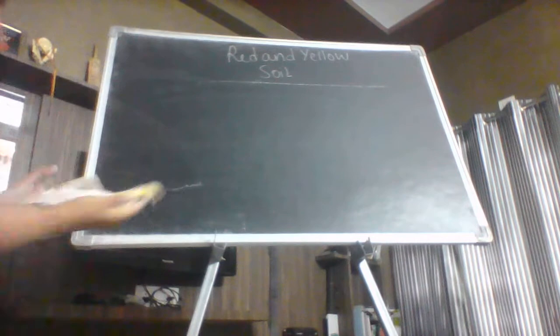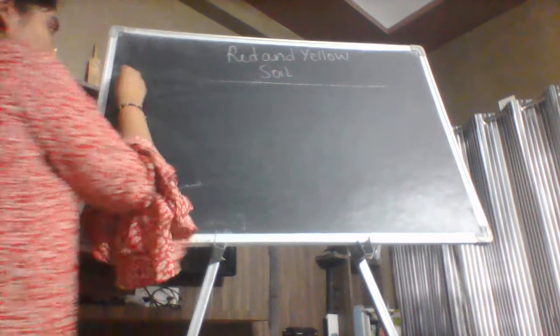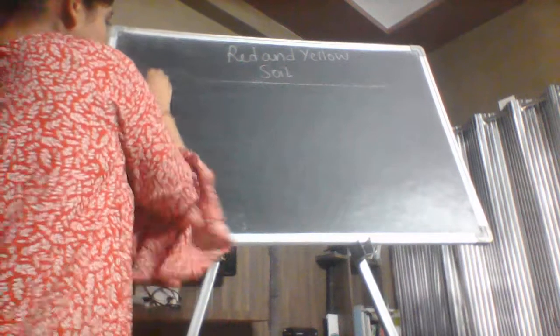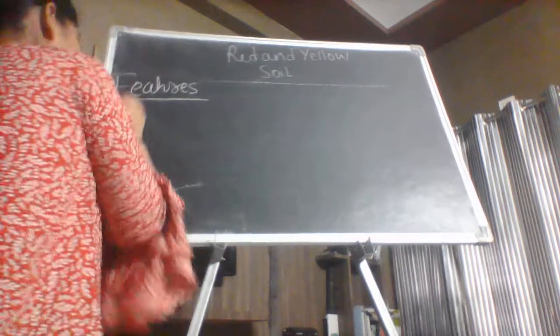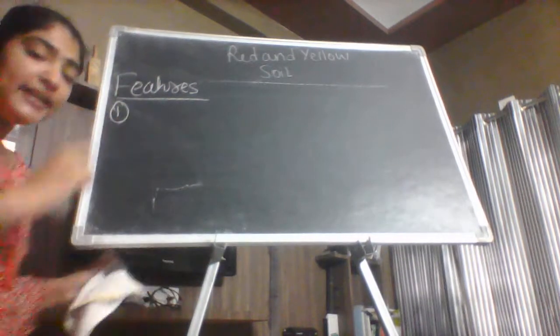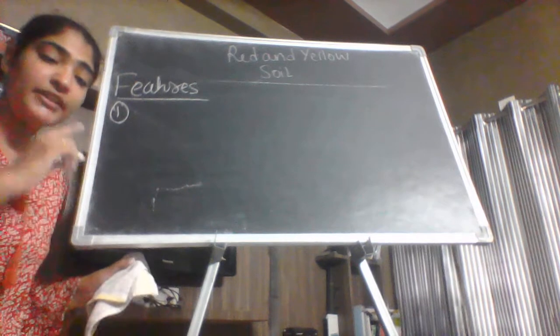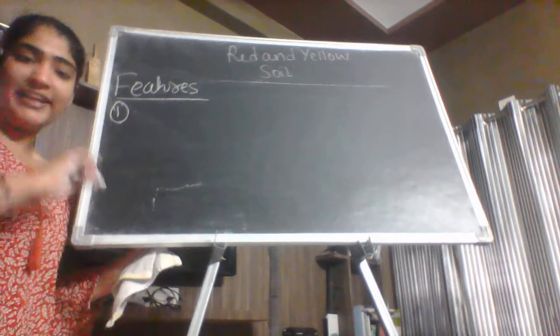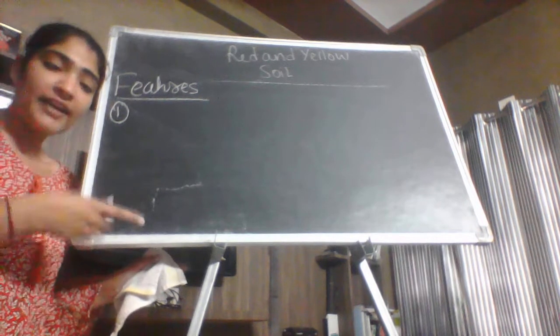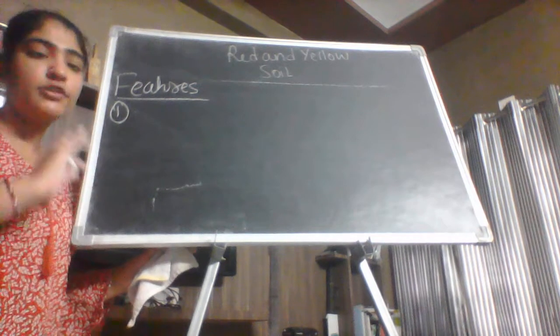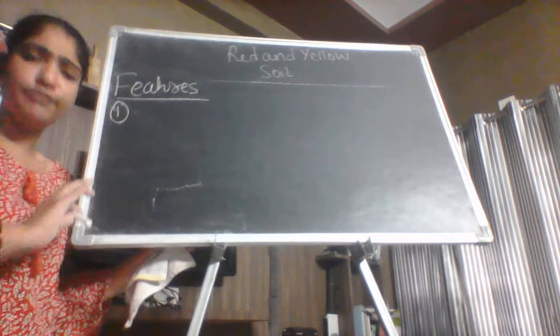Now in the features we have discussed the two types of features, how it becomes the red and yellow soil simultaneously. Now the first feature is that it develops the red color with the diffusion of iron in the metamorphic or the crystalline rock. You can write metamorphic or crystalline, it is your choice, it is only given to confuse you.